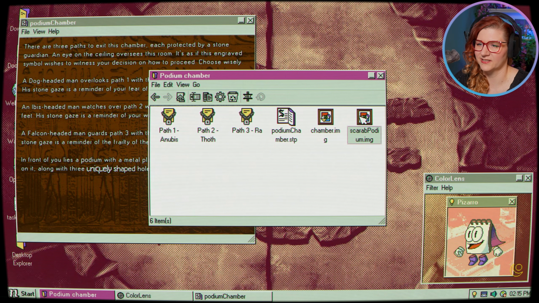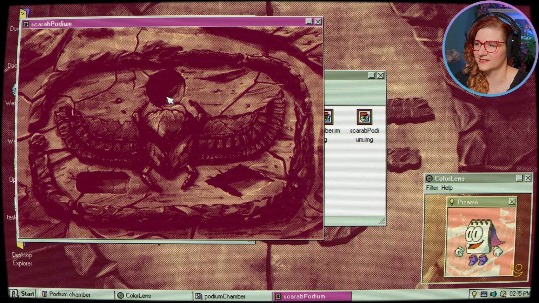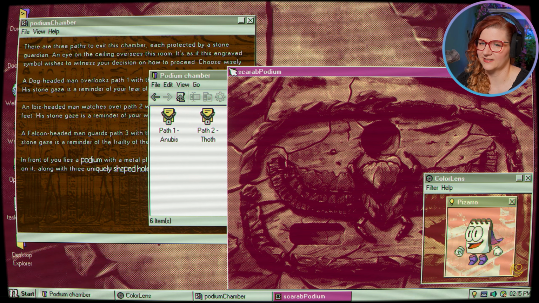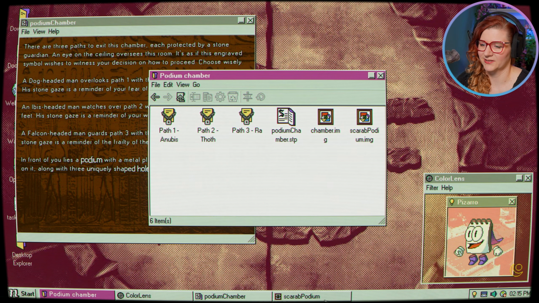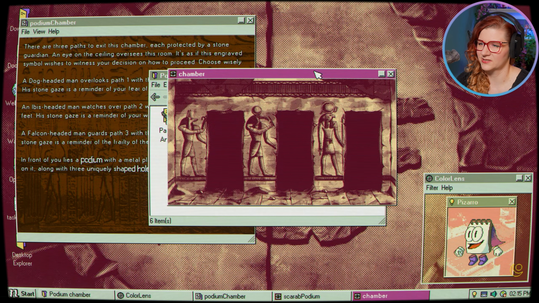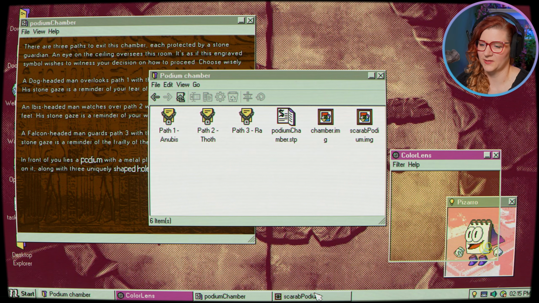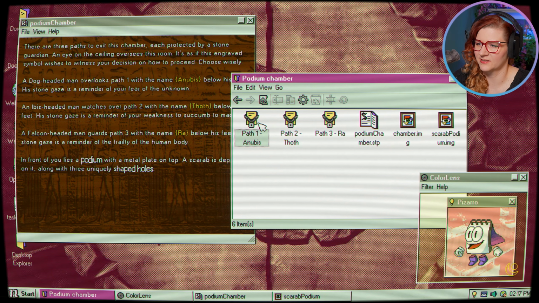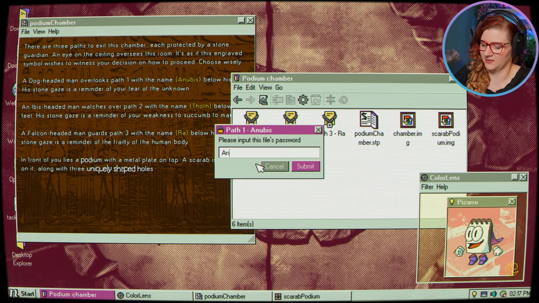Okay, well, that sounds like we're going to find different things to put in the holes, so potentially we're going to go in each door and experience each of the fears. Well, isn't that a treat? Okay, and then we have the chamber with the doors, but nothing special about that. We should be able to go in each of those doors anyway. Anubis.